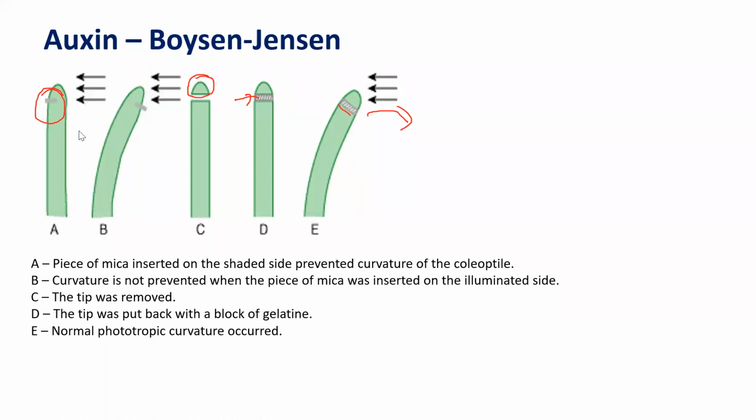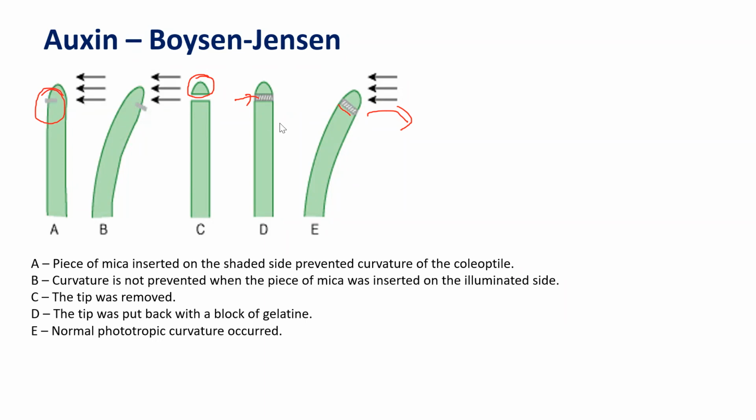The conclusion was that the growth substances must be present at the shaded portion. Why? Because if it is inhibited or stopped, then lightward bending is not going to happen. But on the contrary, if it is done on the lighted side, there is no effect. So that means the growth substances must be at the darker end.